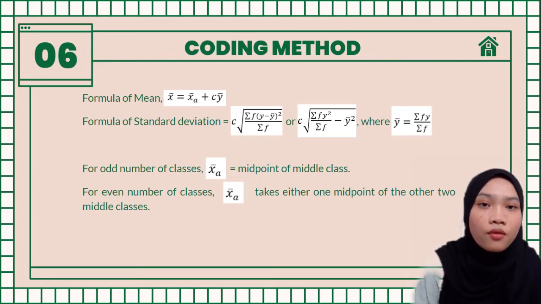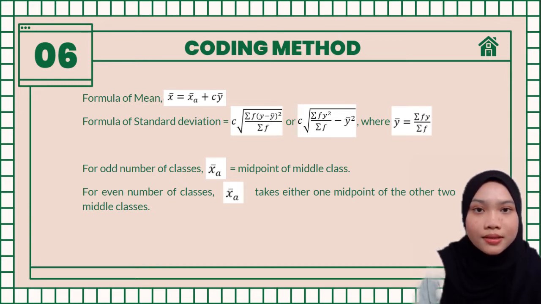For standard deviation, there are two formulas that we can use, and usually we use the second formula. In choosing the assumed mean, if it is an odd number of classes, we will take the midpoint of the middle class. Meanwhile, if it is an even number of classes, we will take either one of the midpoints of the two middle classes.